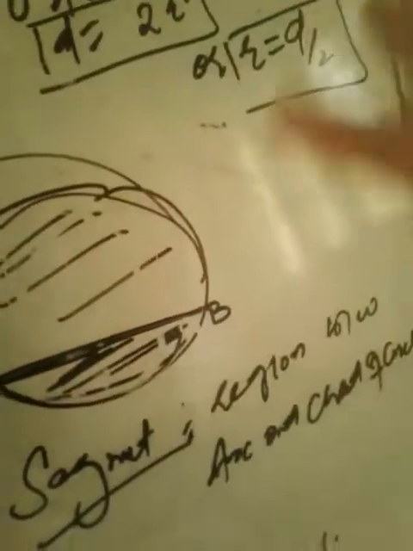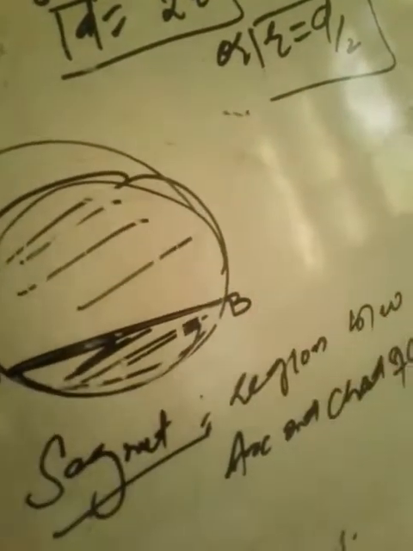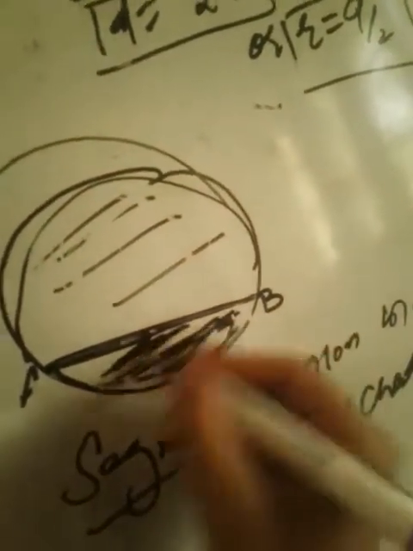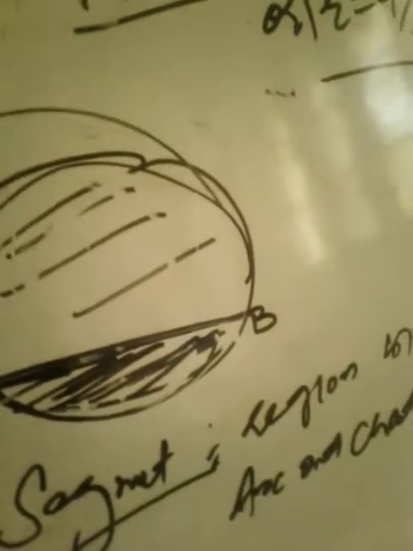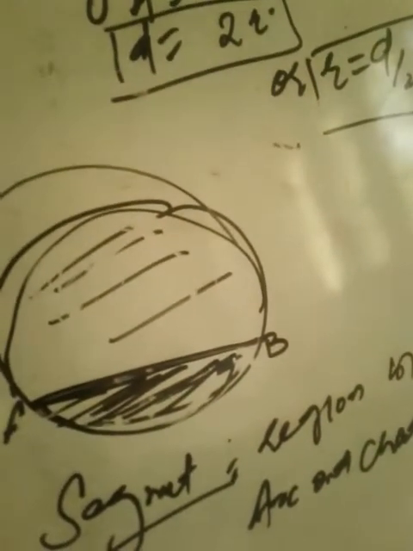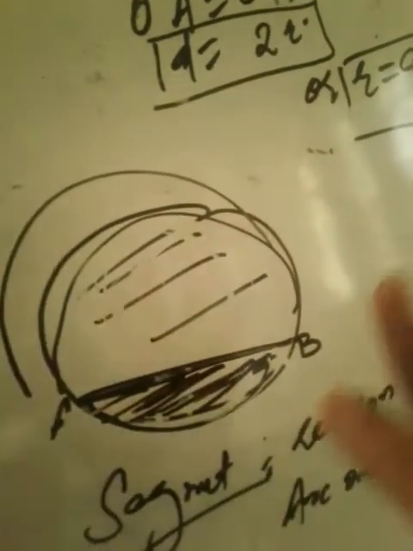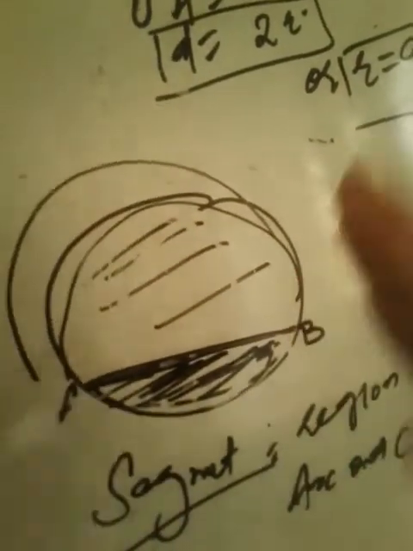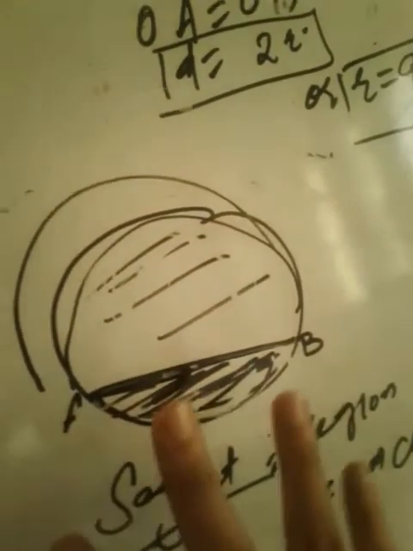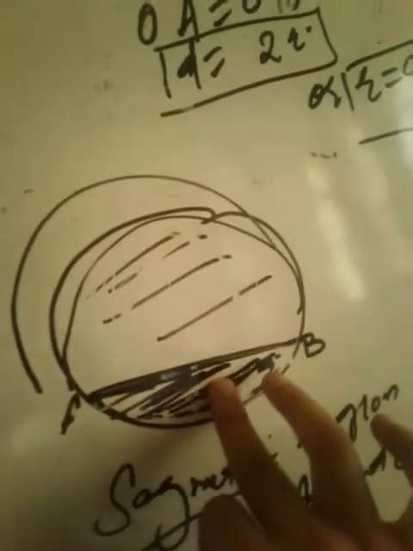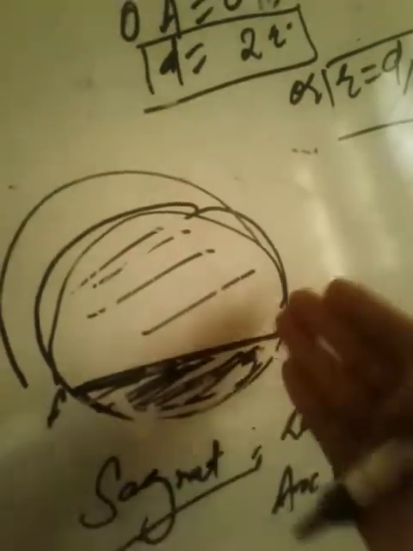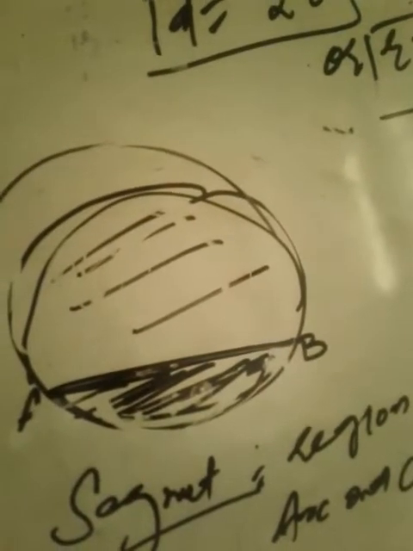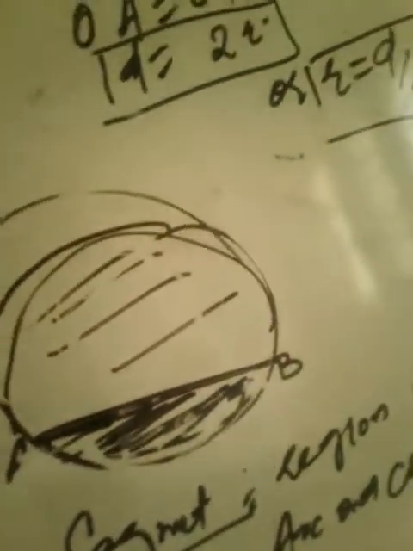Segment is a region between an arc and a chord of a circle. There are two segments. The segment between the major arc and the chord is the major segment, and the portion between the minor arc and the chord is the minor segment. This is your minor segment AB, this is your major segment AB. These things you have to remember, and know them very well.